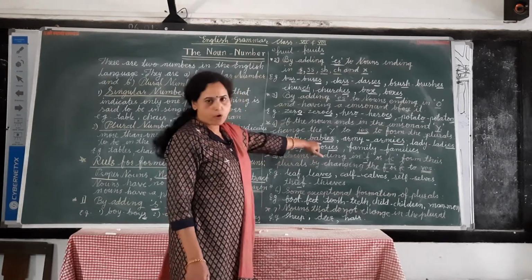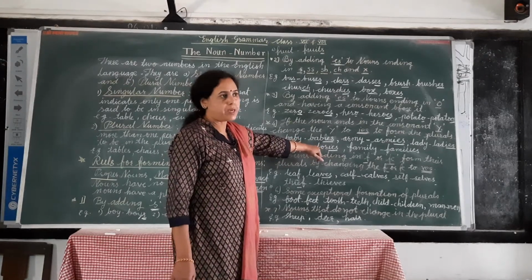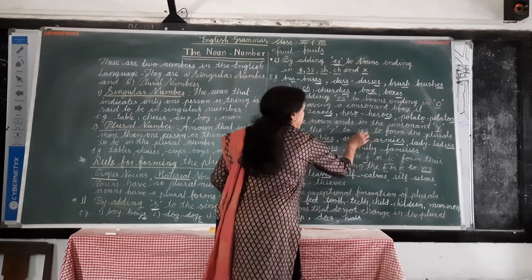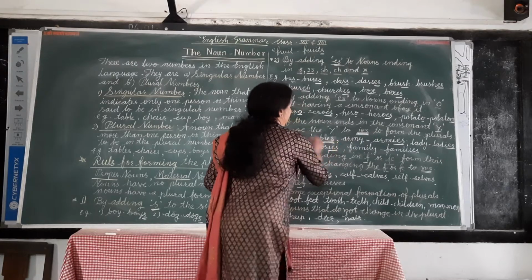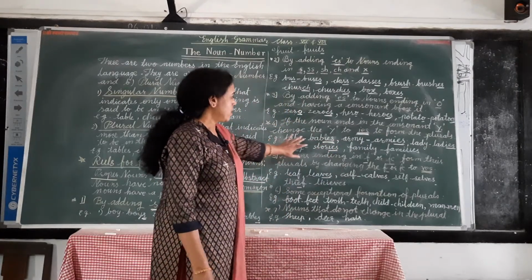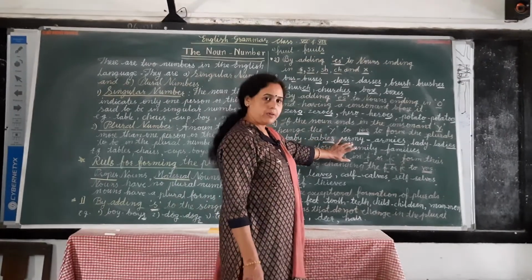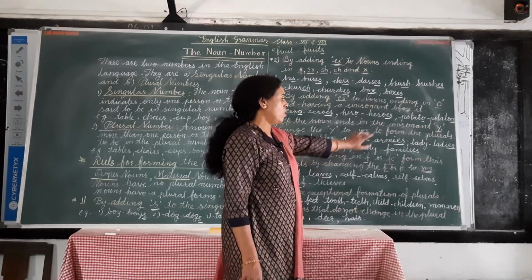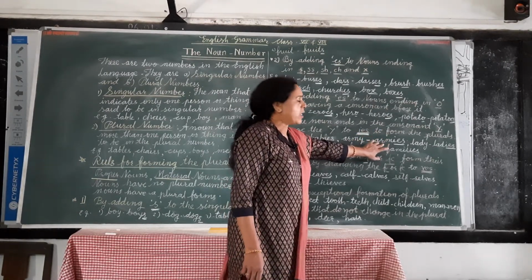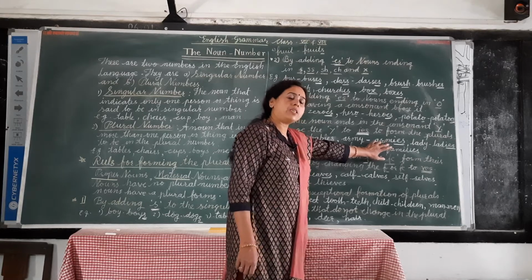The plural form of baby is babies. Army ends with y, so the plural form of army is armies.